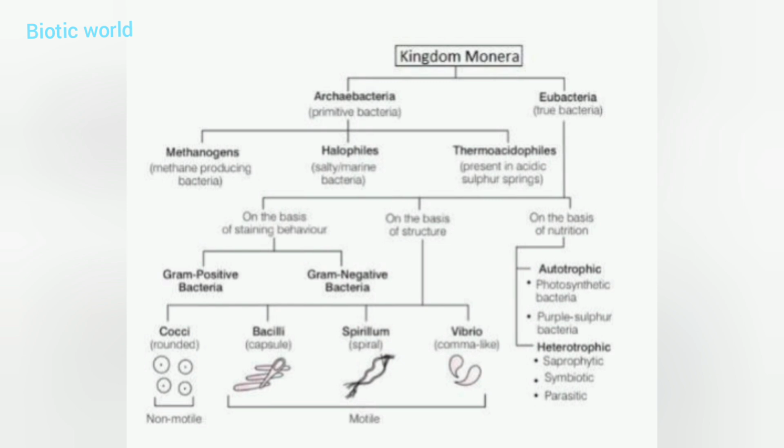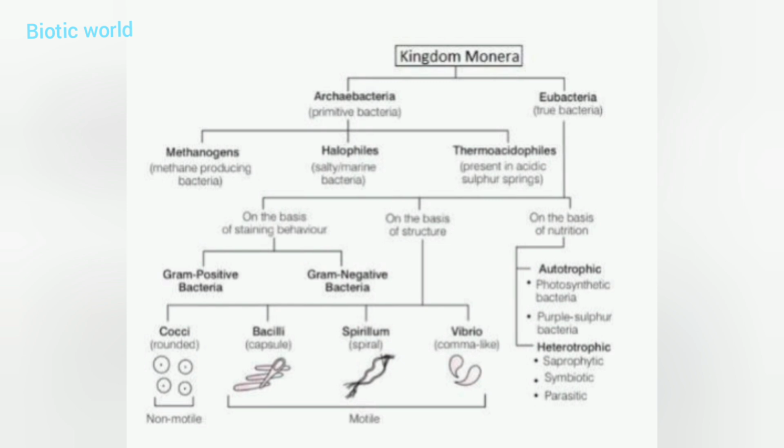Whereas the true bacteria are further divided into three types on the basis of staining behavior, on the basis of structure, and on the basis of nutrition. Here you can see gram-positive bacteria and gram-negative bacteria. Gram-positive bacteria means they take the stain. Gram-negative bacteria don't take the stain.